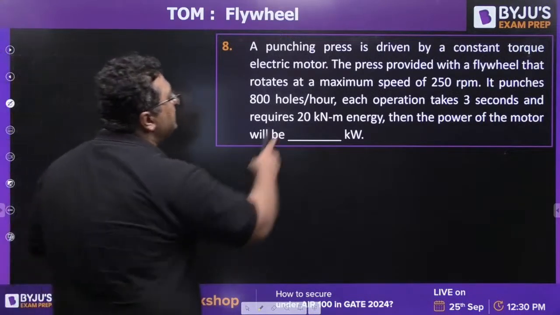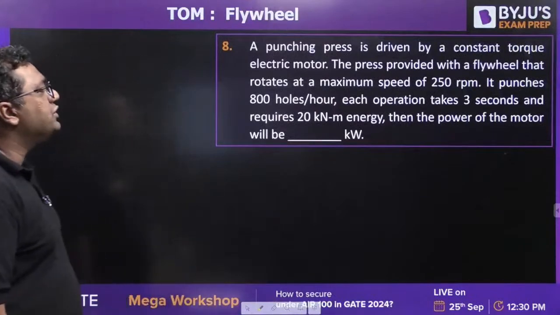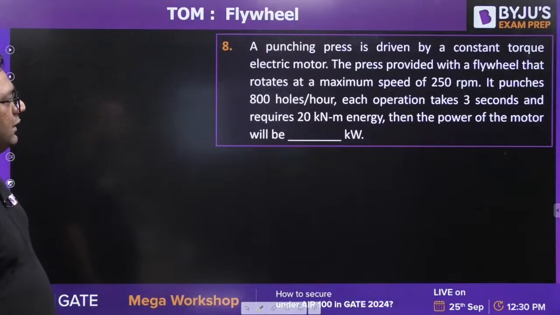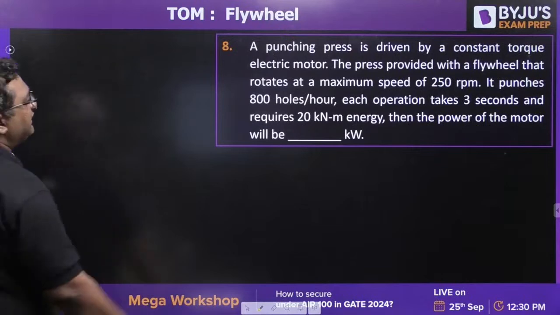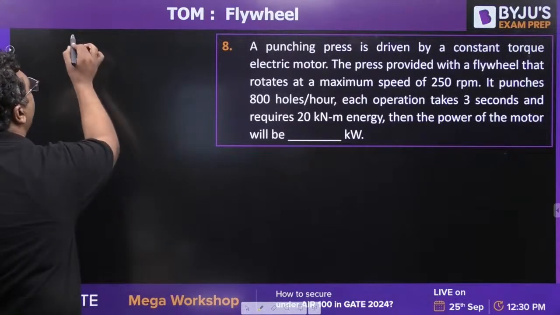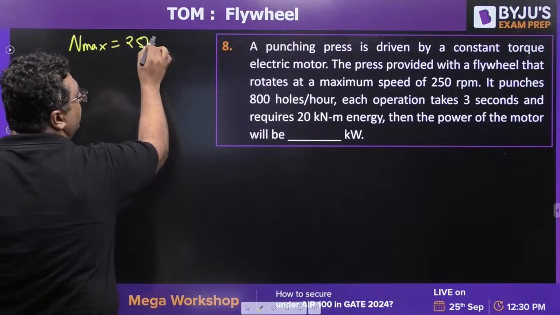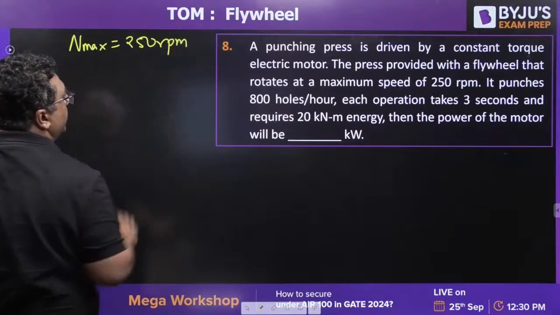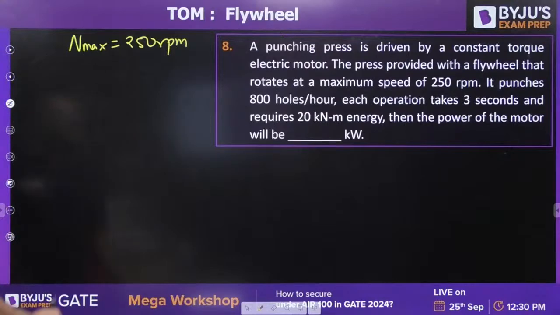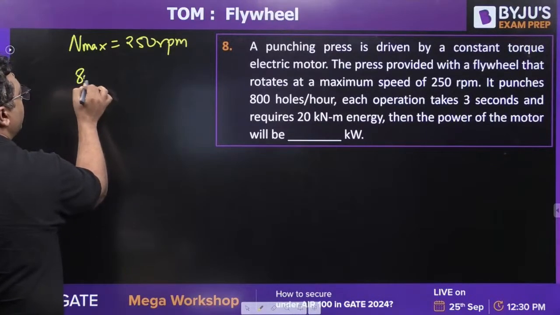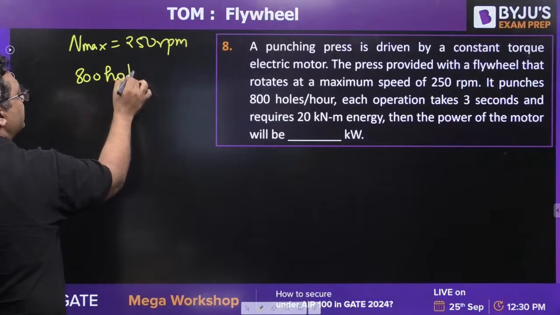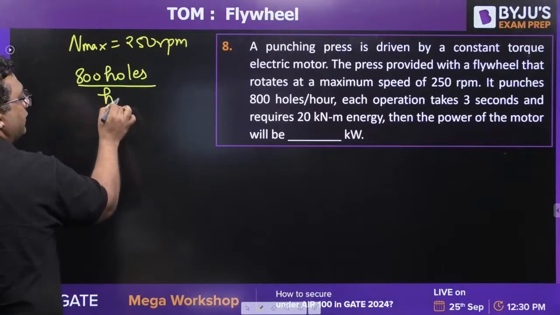So my dear, here a punching press is driven by a constant torque electric motor. The press is provided with a flywheel that rotates with a maximum speed of 250 rpm. It punches 800 holes per hour.